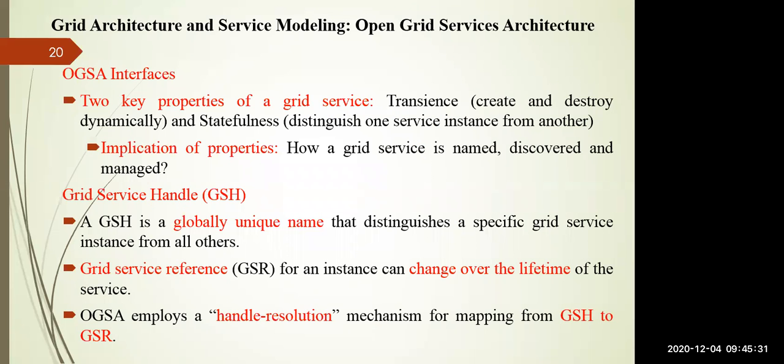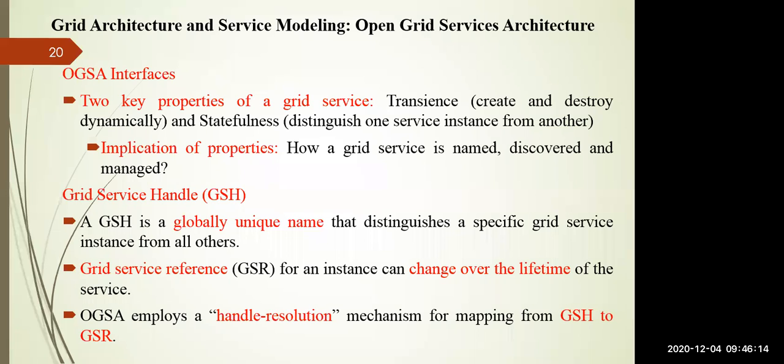So this OGSA interface, if you see, has two key properties of grid services. One is transience, which says that you have to create and destroy anything dynamically. This property says how a service is created or how you can destroy a particular service. Stateful says how you can distinguish one service from another, so that one service should not collide with another service. So the main implication of these properties is how a service will be named, discovered or managed. That's why we are using these services.